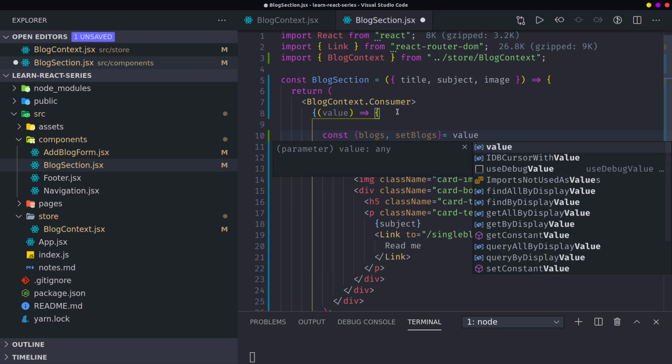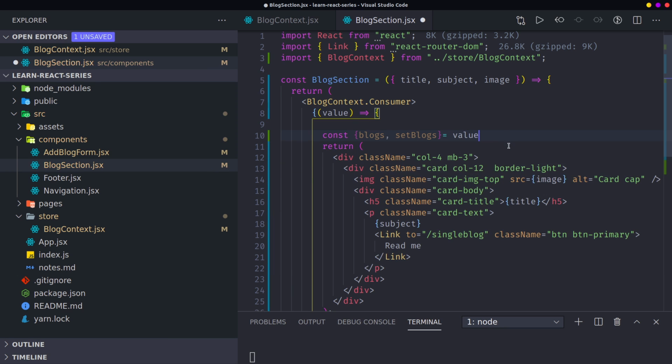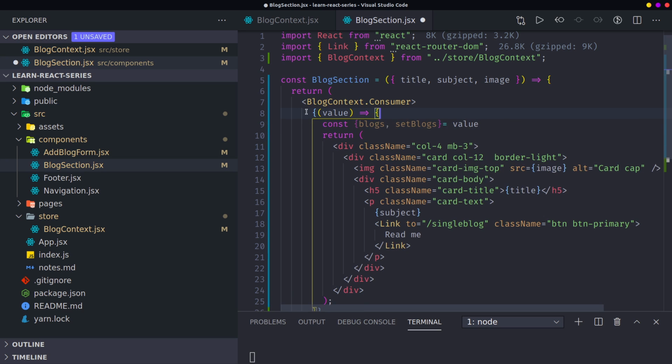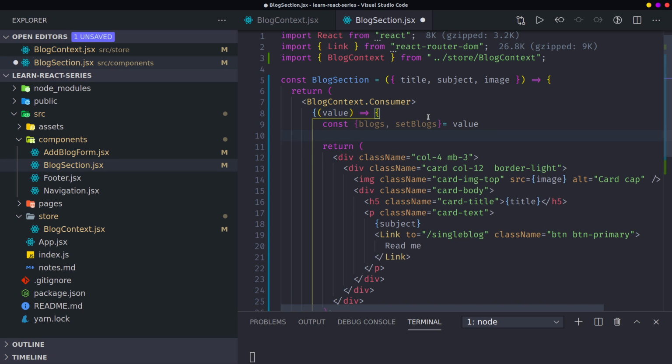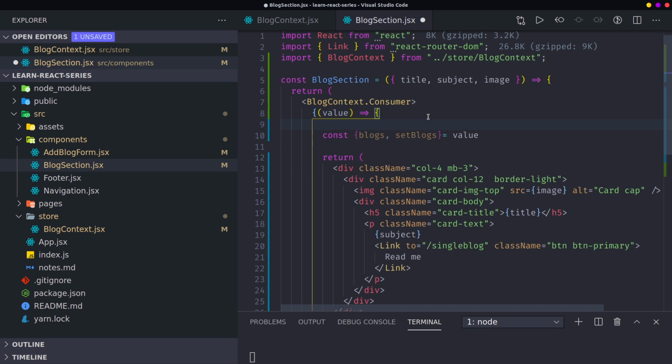You see, it's the same thing as useContext. The difference is you have to encase all your other JSX elements within this higher order context consumer component, which I don't recommend at all.